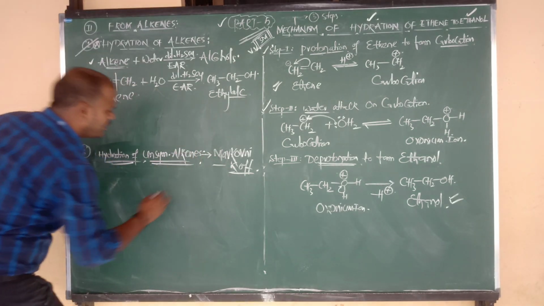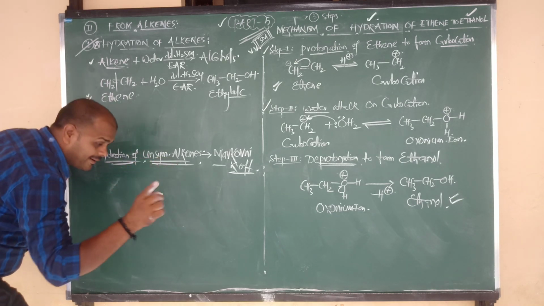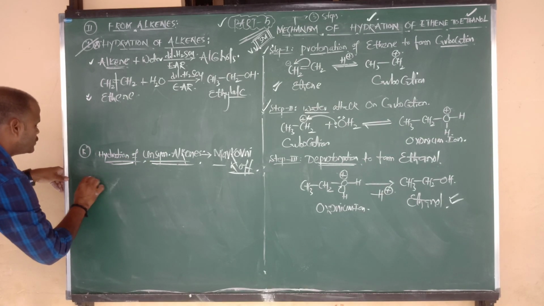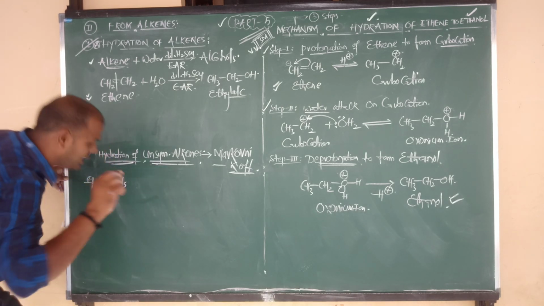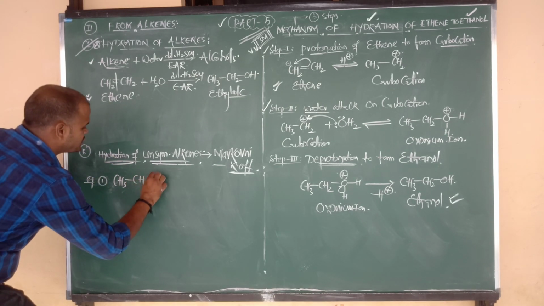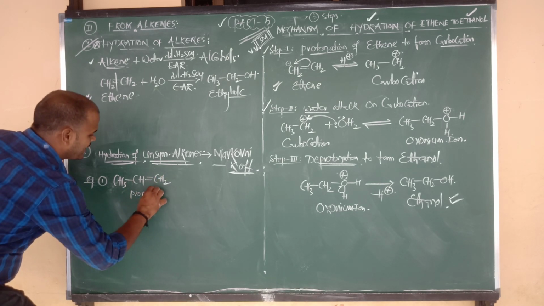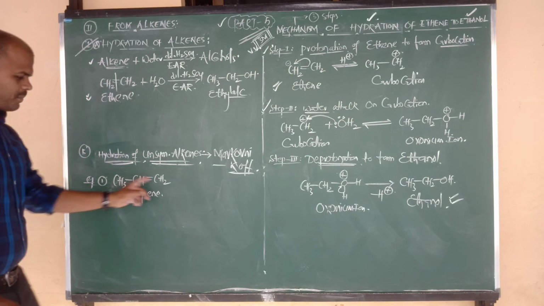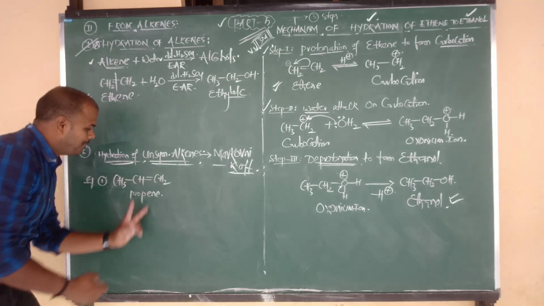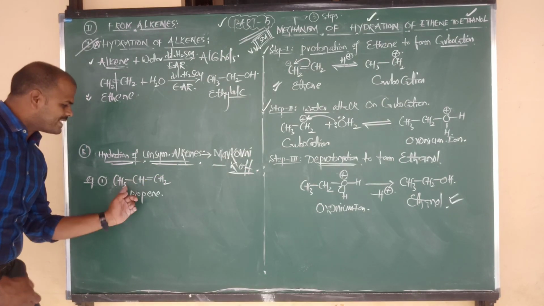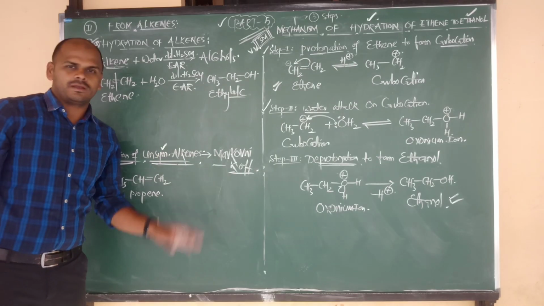So unsymmetrical alkene. Ethene is what? A symmetrical alkene. What is an unsymmetrical alkene example? Here I am going to take example number 1. Suppose it is propene: CH3 bonded to CH, double bond CH2. This is propene, or we can say 1-propene. If you cut it in the middle, we won't get two equal parts. Such alkenes are known as unsymmetrical alkenes.